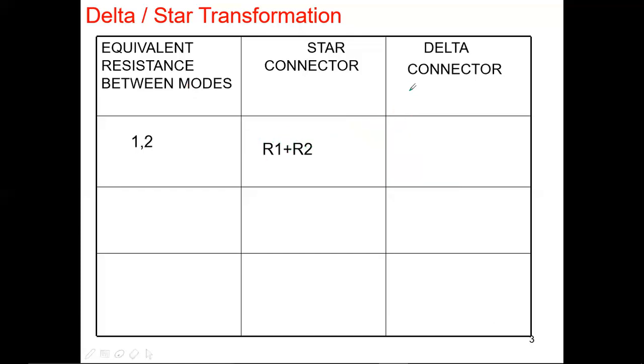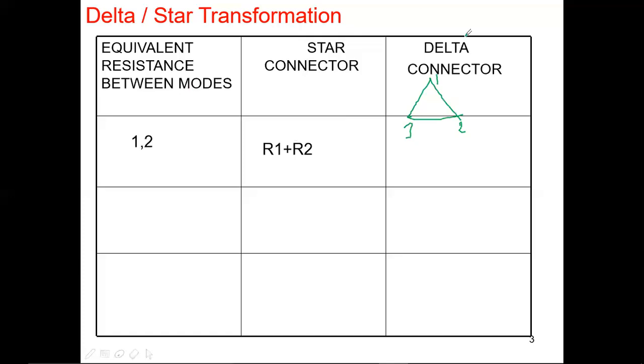Next, the delta connection. Let me draw this connection here. This is 1, 2, 3.